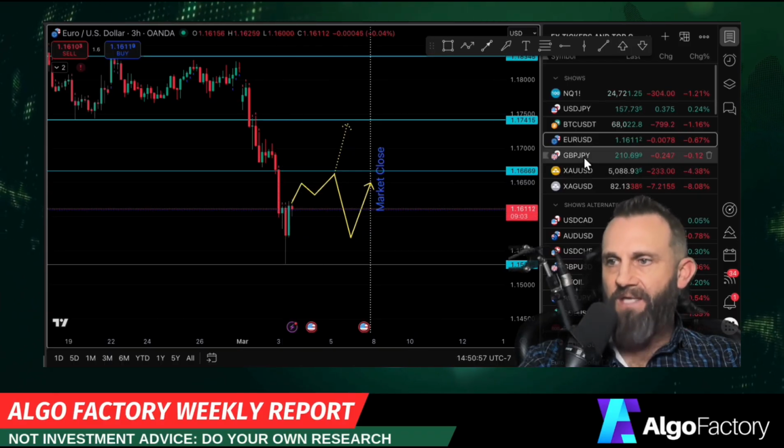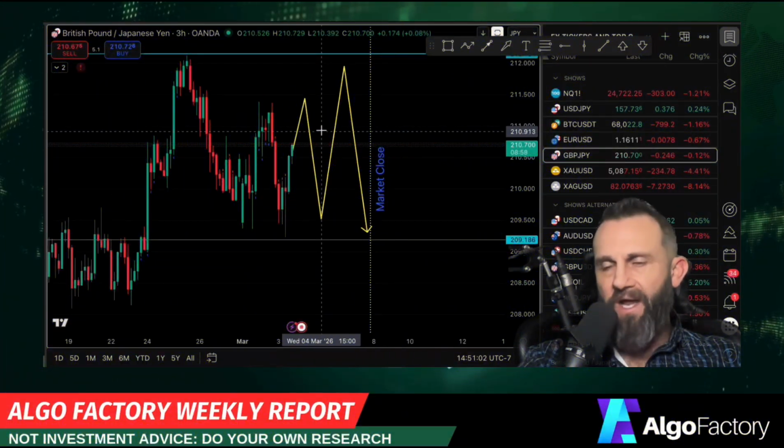Let's take a look at the beast, GBPJPY. Not expecting a lot out of this pair right now.